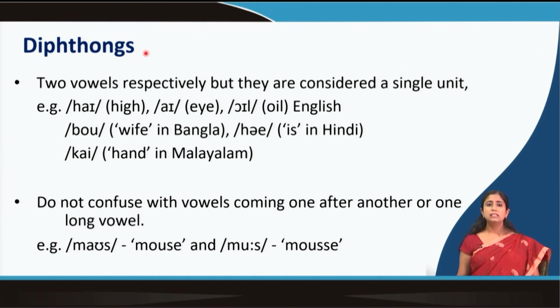When I say mouse, ouse, so mouse, a and then oos, I am not actually merging both together. That means these are two different vowels coming together, they are not one single vowel. Or when I say moose, moose is also a long oo vowel, it is not two vowels coming together. So, these are not examples of diphthong.